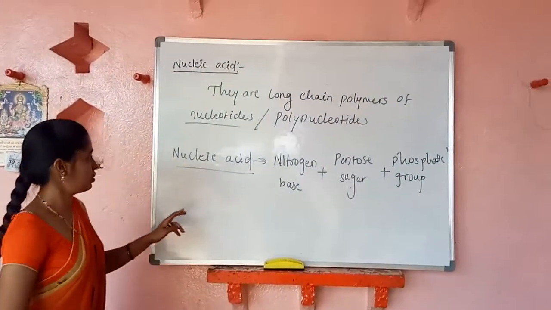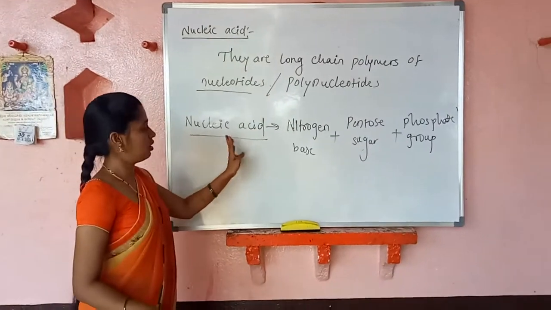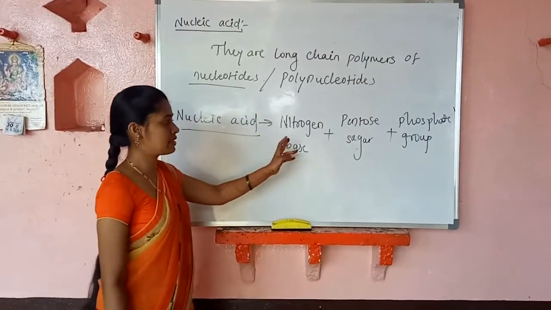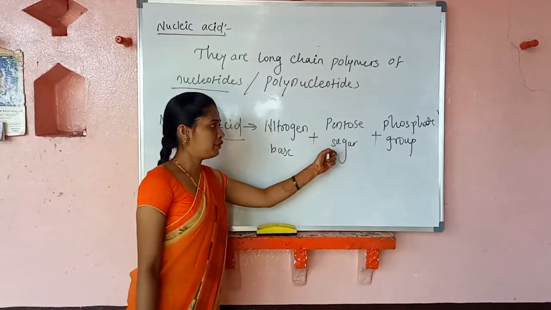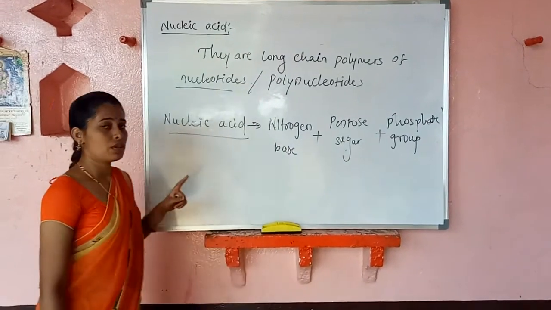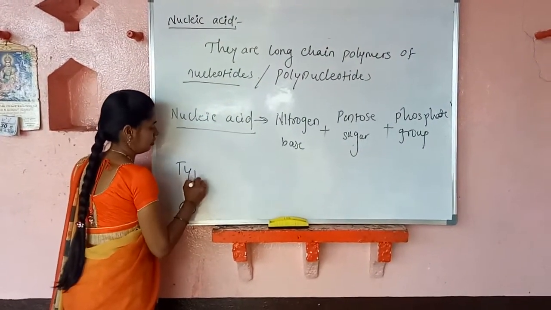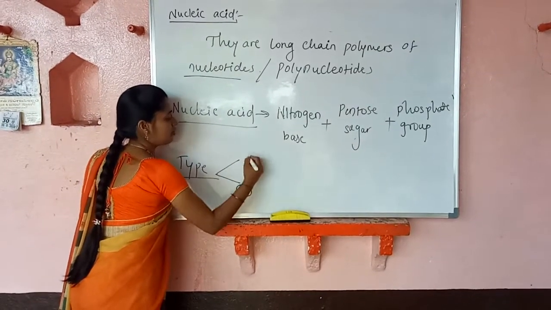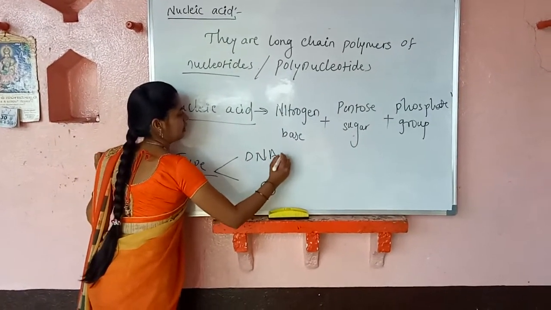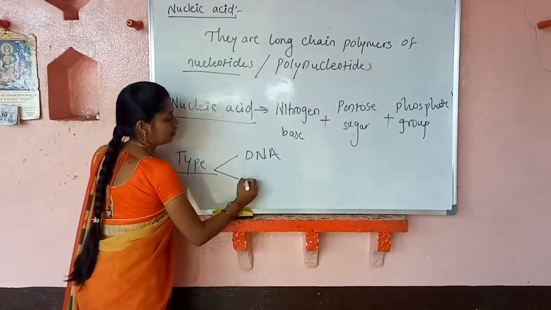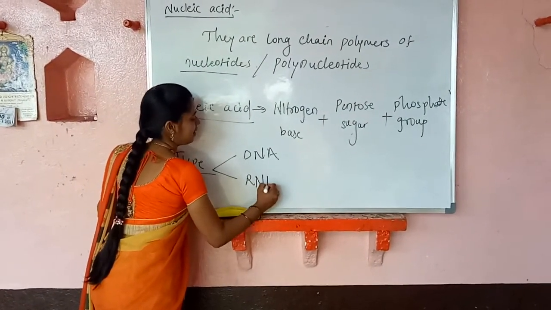So the composition of nucleic acid is nitrogen base, pentose sugar, and phosphate group. There are two types of nucleic acids. The first one is DNA and the other one is RNA. The full form